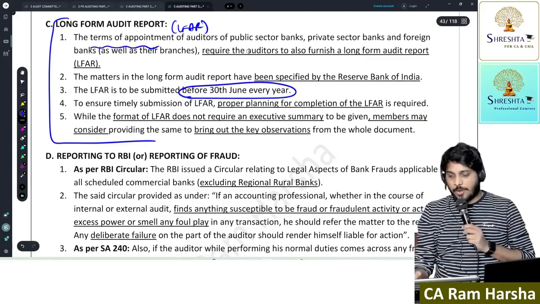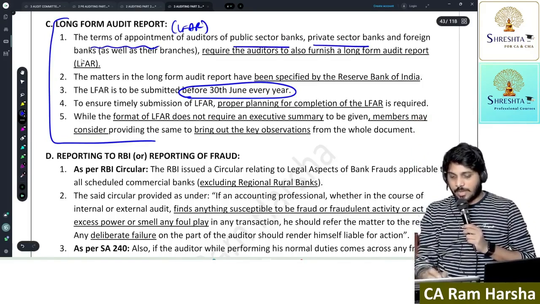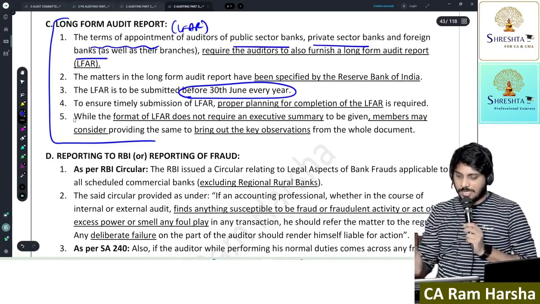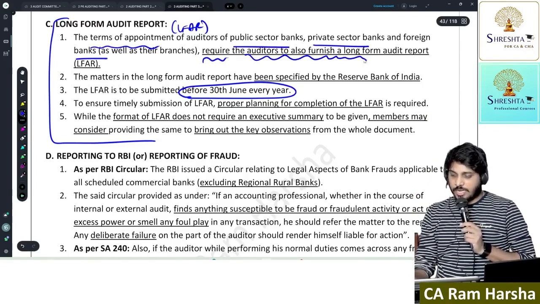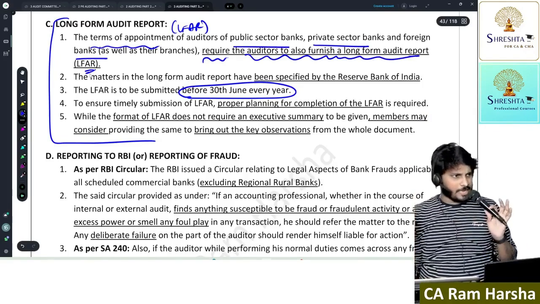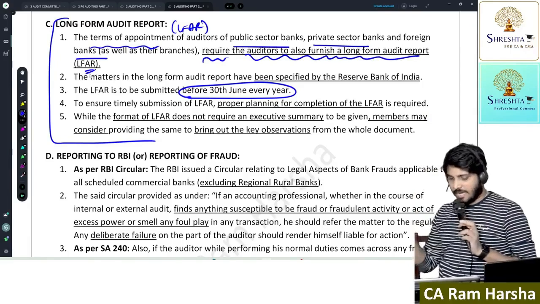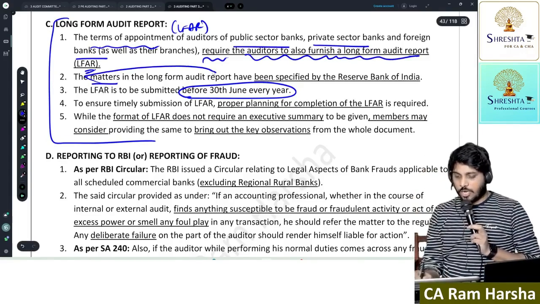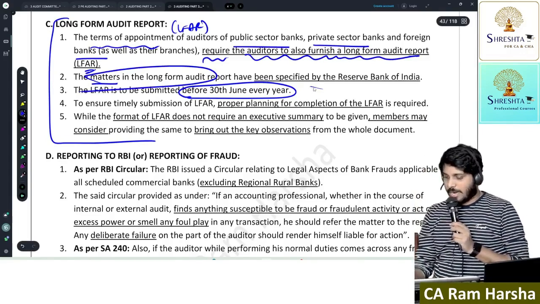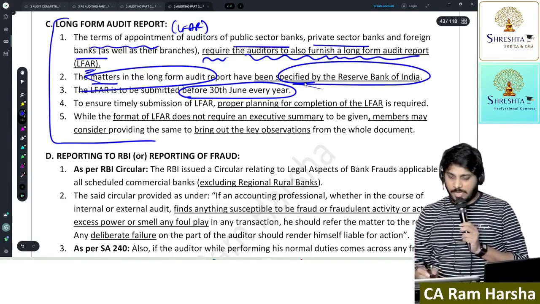So, the terms of appointment in case of public sector banks, private banks, foreign banks, nothing but all banks, require auditors to furnish a long form audit report. All banks, the auditors have to give LFAR. What will be there in this long form audit report? Those matters will be specified by RBI.